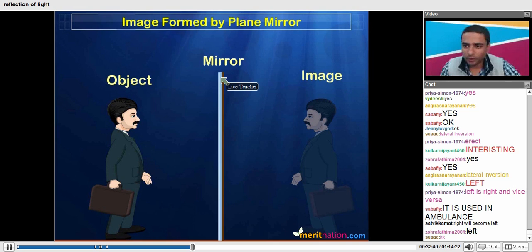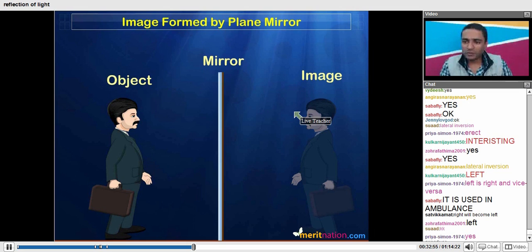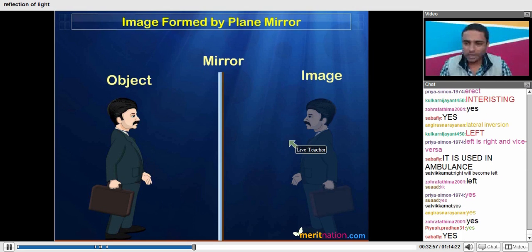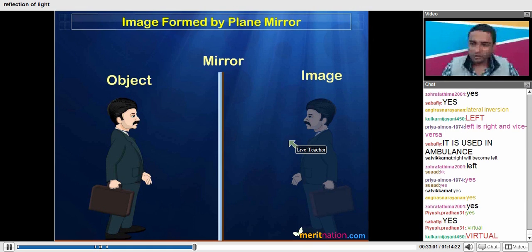So this property of the sideways getting inverted of the object and the image is called the lateral inversion of the image. Do you know about the real and the virtual images? What kind of image is formed in this particular case in the plane mirrors? Will it be a real image or a virtual image?